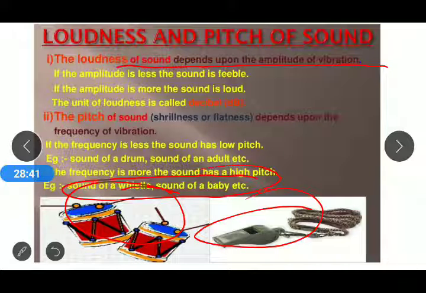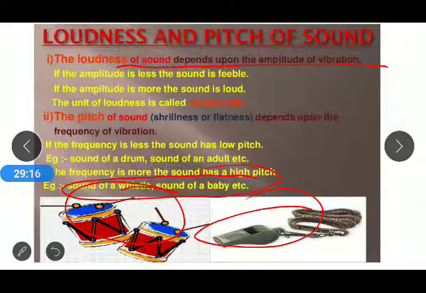So loudness and pitch both depend upon two fundamental characteristics of the sound wave, the amplitude and frequency. Loudness depends upon the amplitude, and the pitch of a sound depends on its frequency. If we say a person has a low frequency, that means it has more loudness, whereas if a person has a high pitch, then its loudness decreases.